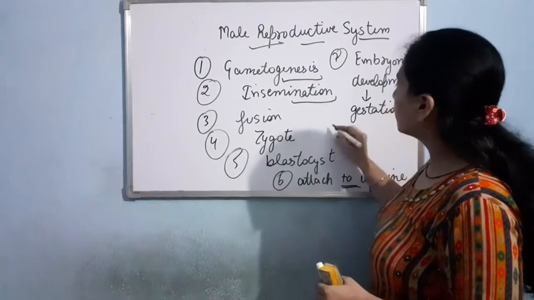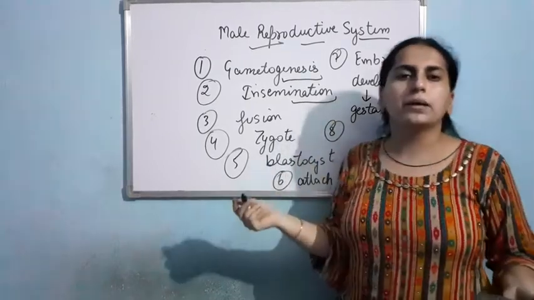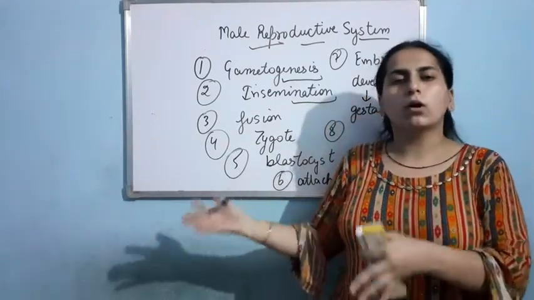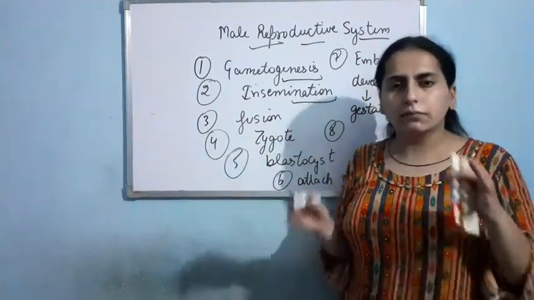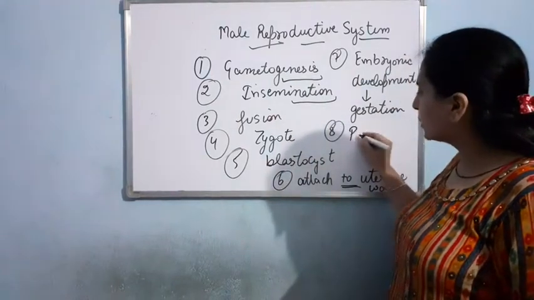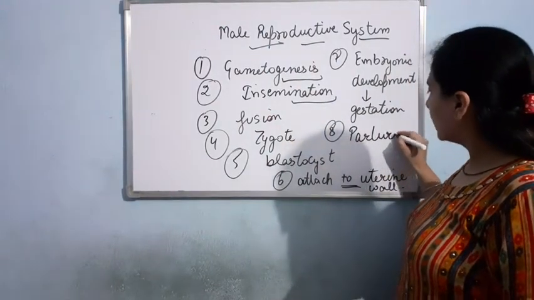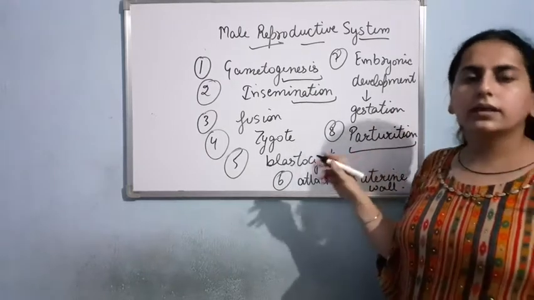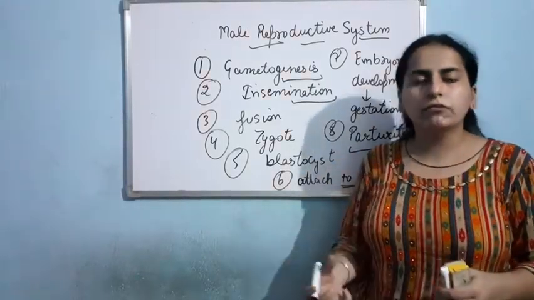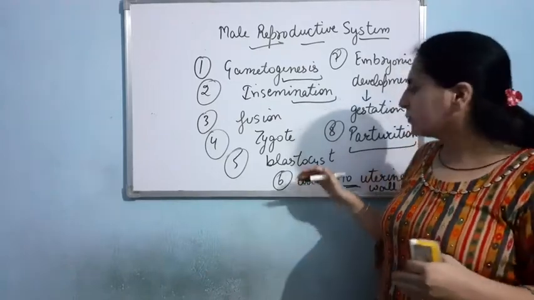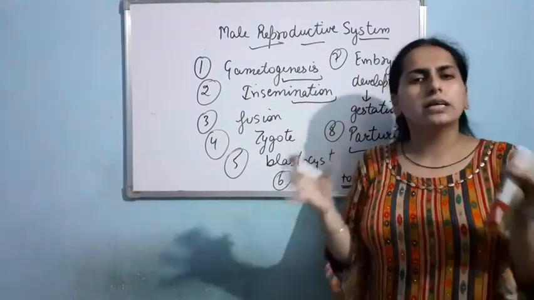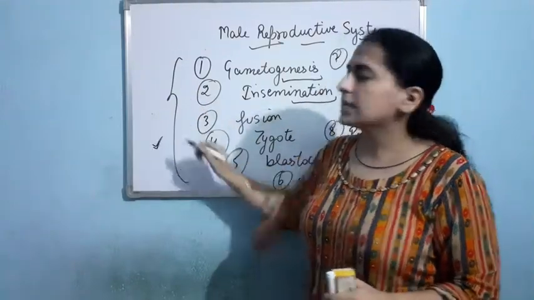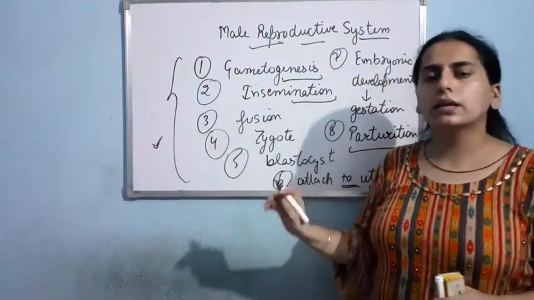And after the embryonic development, what will happen? Finally, the baby will come out of the body of the female. That process is known as parturition. In simple words, we can just call it delivery. The expelling out of the baby from the womb or from the uterus or from the body of the female. So these are the different steps that take place in human reproduction.